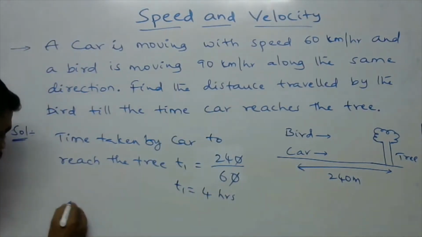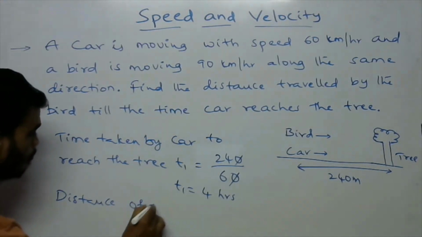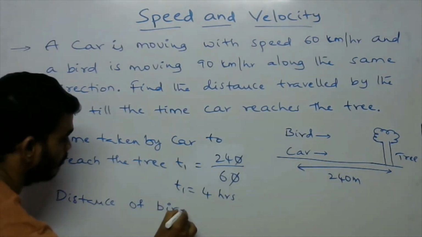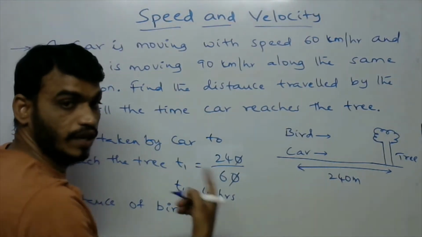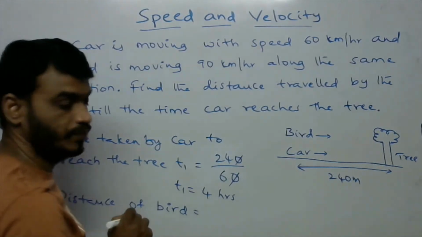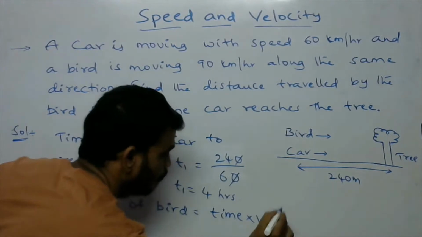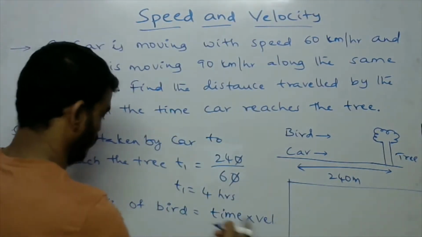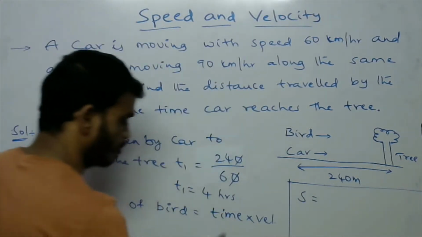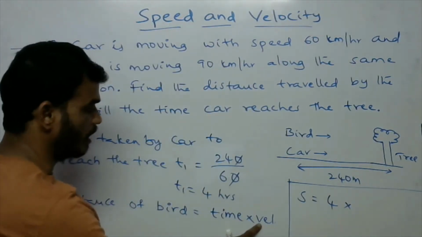The distance formula is: distance of the bird is equal to time, that is 4 hours, into the velocity of the bird. So time into velocity. What is the time here? 4 hours, into the velocity of the bird.